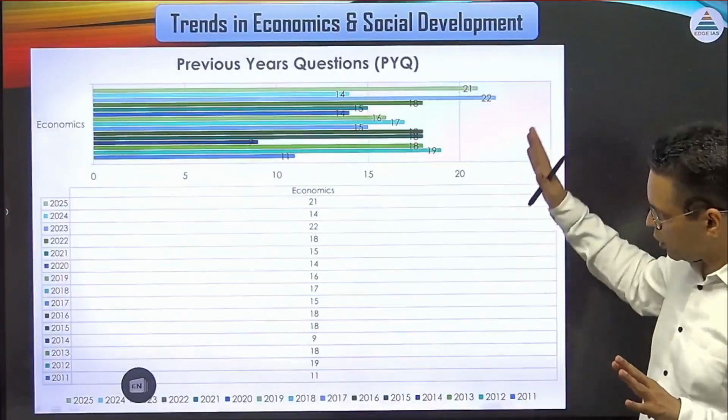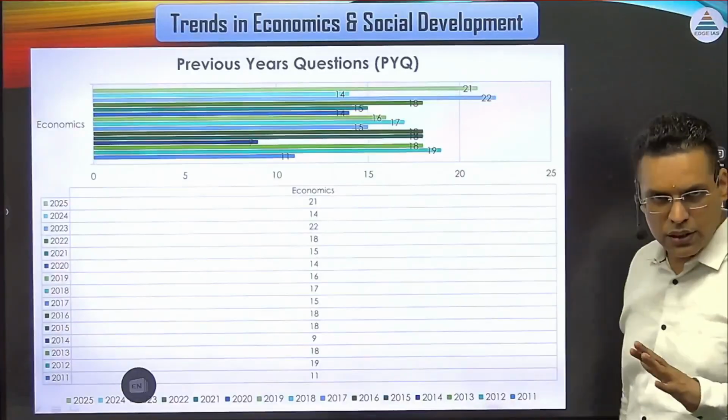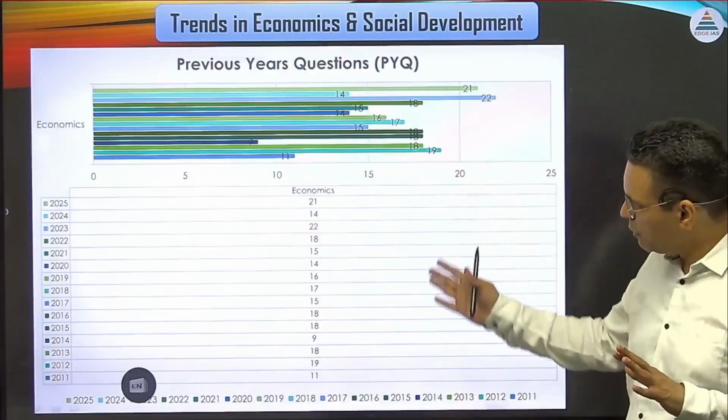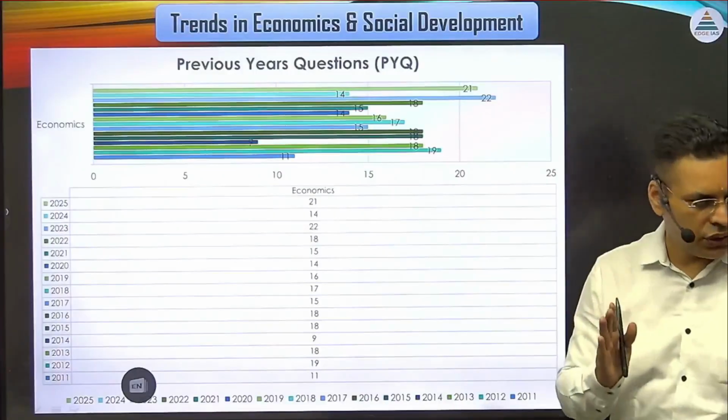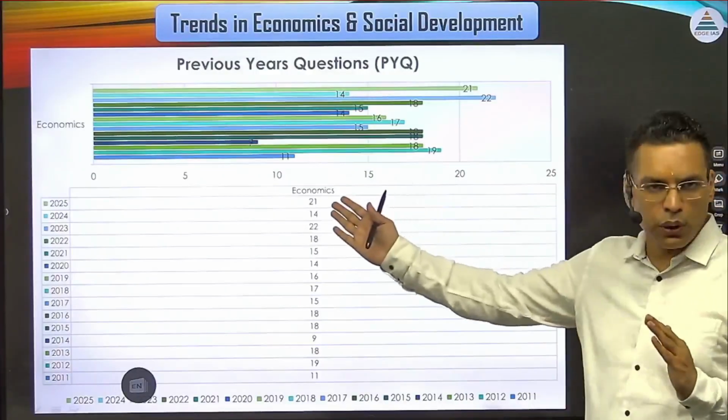Now let's see the questions of the last 15 years. So when you look at the questions that have come, on an average 15 to 18 questions they come, on an average. Some year, for example, this year 21 questions were there.